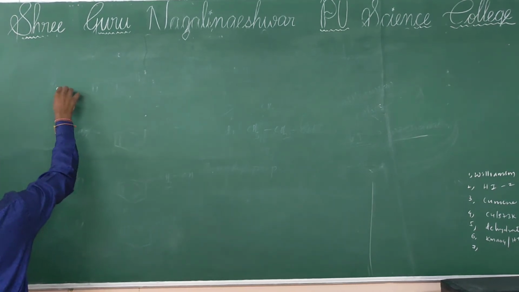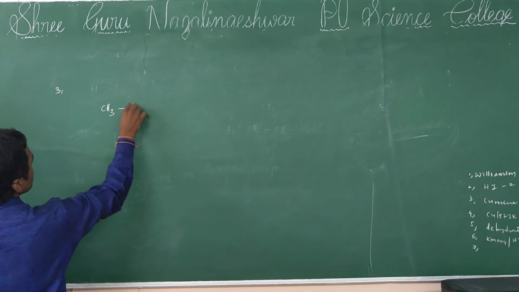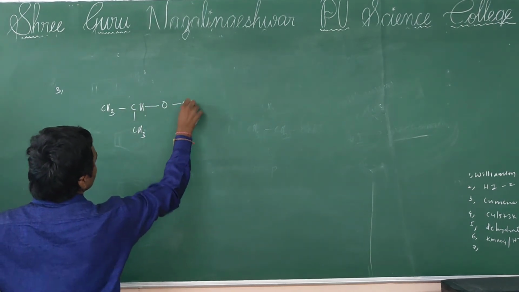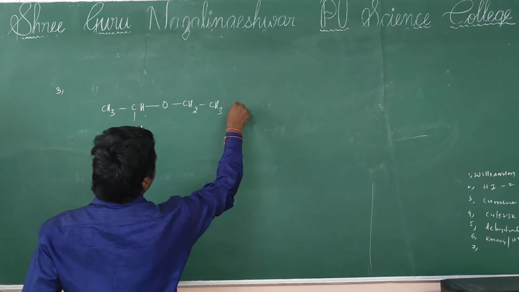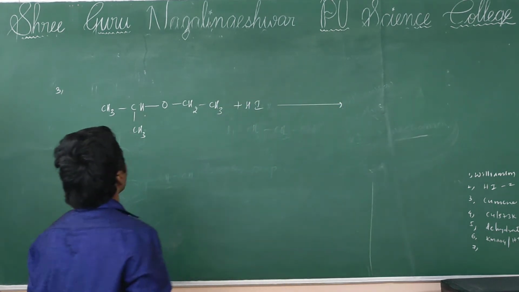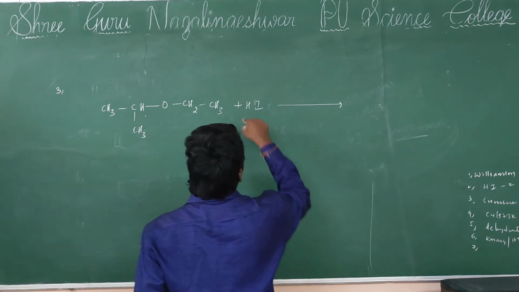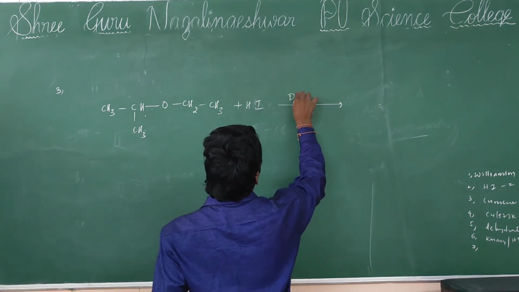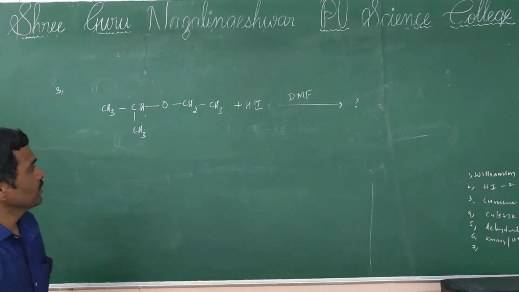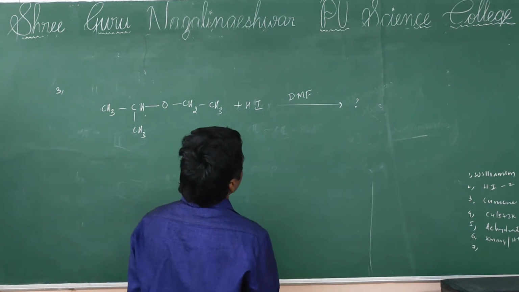Next, question number 3, that also we will discuss on the basis of reaction with HI. This reaction takes place in the presence of DMF, dimethyl formamide.